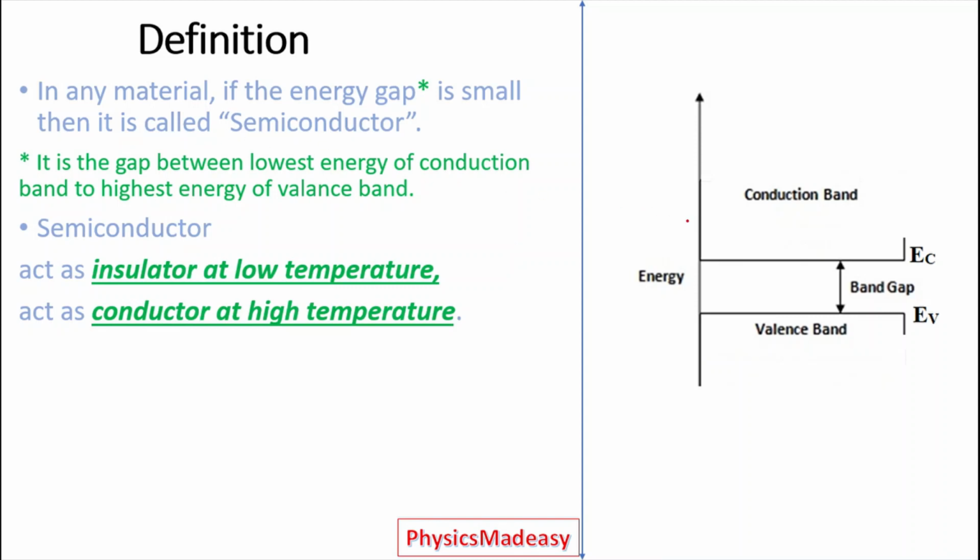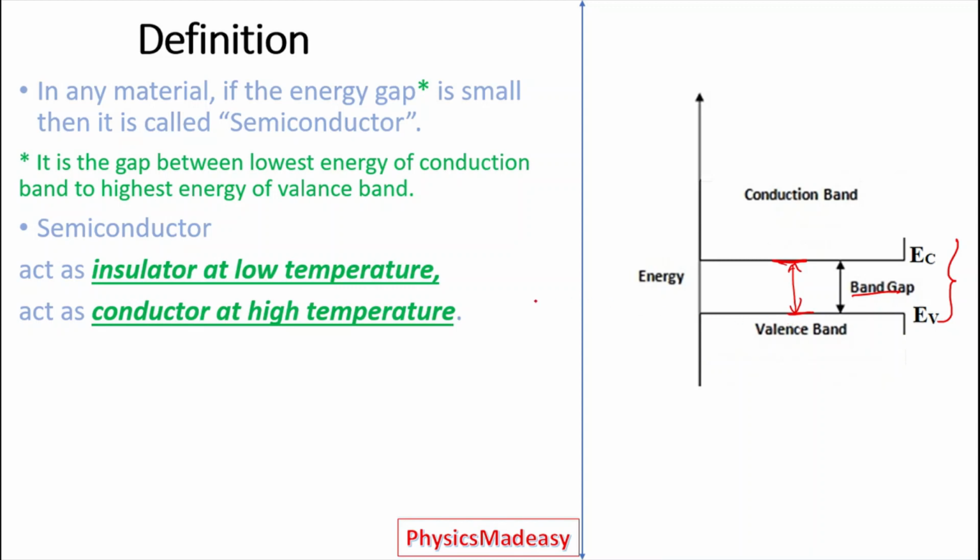Now come to the definition as we discussed before. In any material, if the energy gap is small, then it is called a semiconductor, as shown here. And the important thing here, energy gap refers to the highest level of the valency band to the lowest energy of the conduction band. This is called the band gap or energy gap.